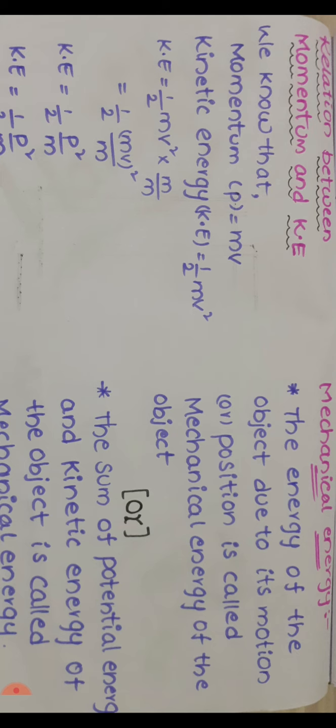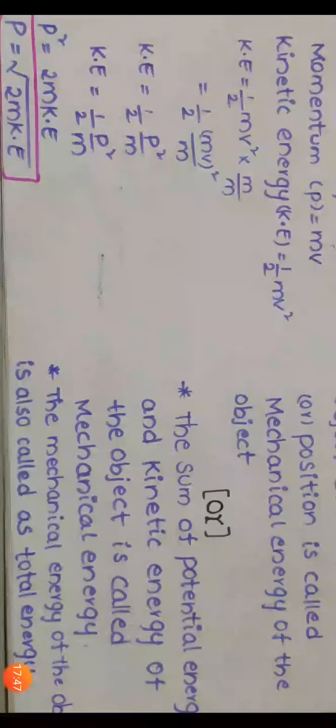Another definition: the sum of the potential energy and kinetic energy. Potential energy means energy by virtue of its position, and energy by virtue of its motion is called kinetic energy. The sum of potential energy and kinetic energy of the object is called mechanical energy. This mechanical energy is also known as the total energy of the object.